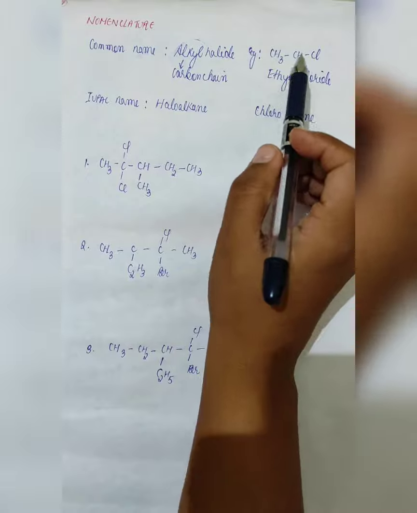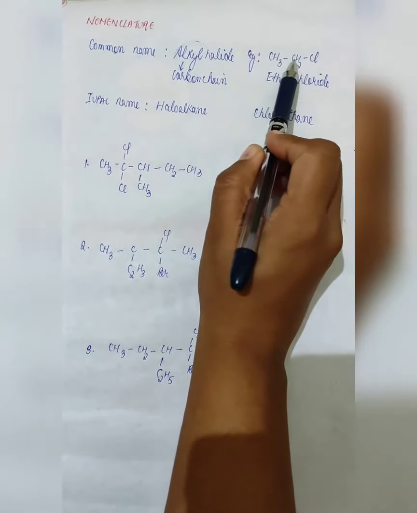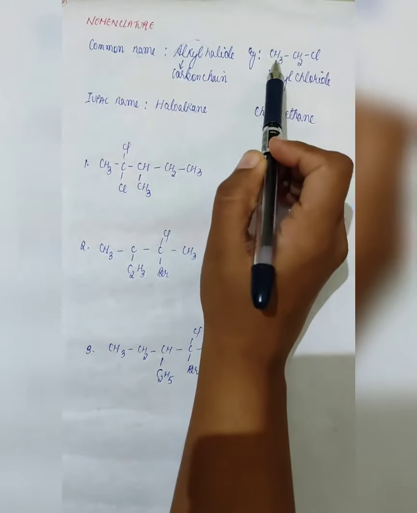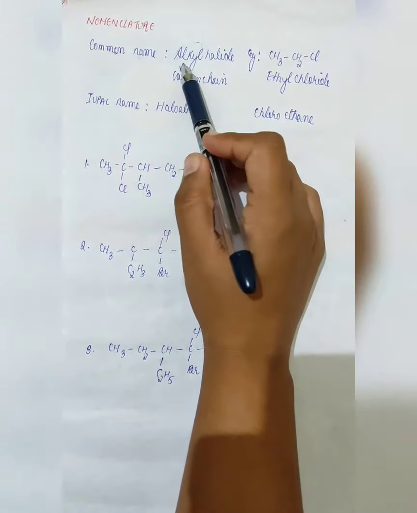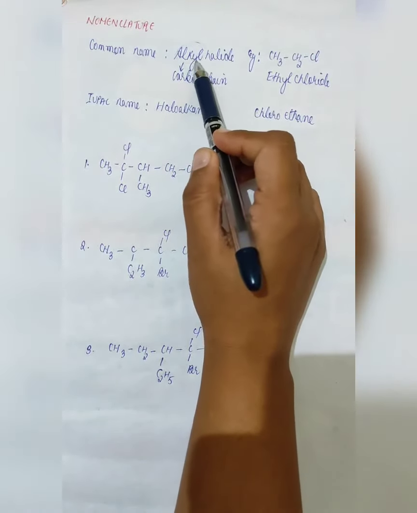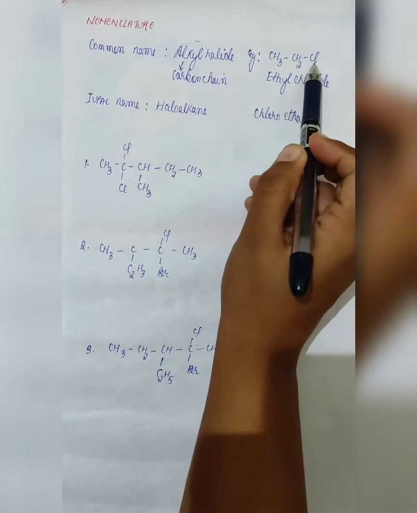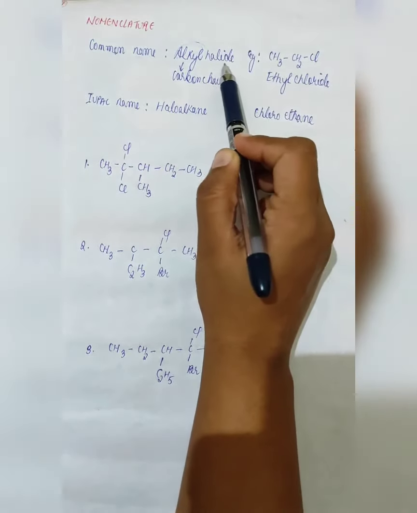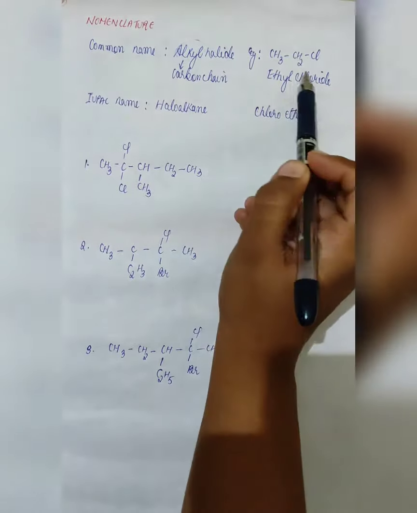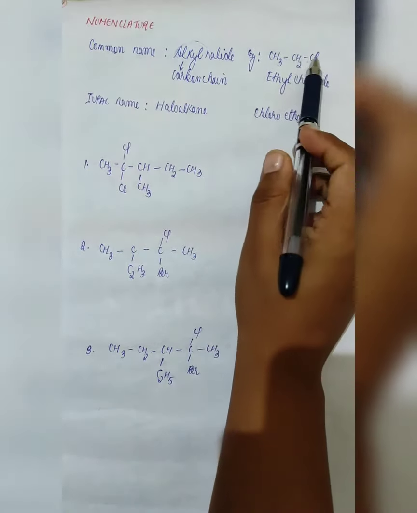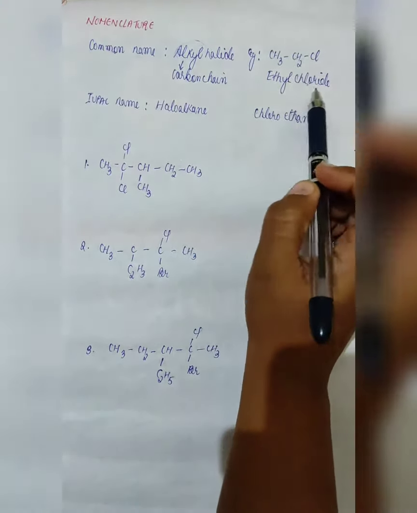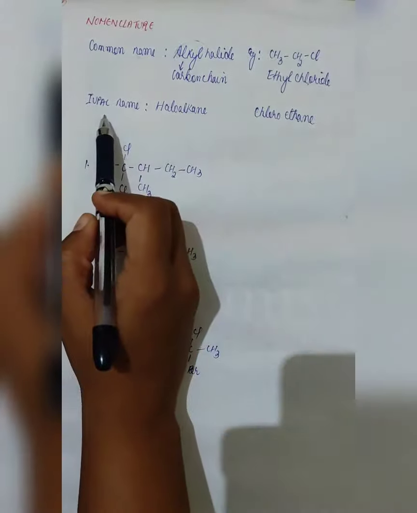Here we have 2 carbon, so it is ethane. According to this, alkyl should have 'yl' as the ending, so it will be ethyl, and since we have chlorine, the ending should be 'ide', so it will be chloride. So the common name for this will be ethyl chloride.